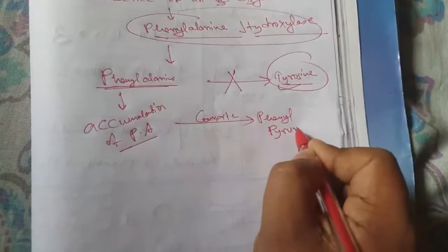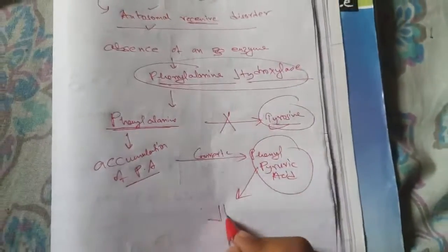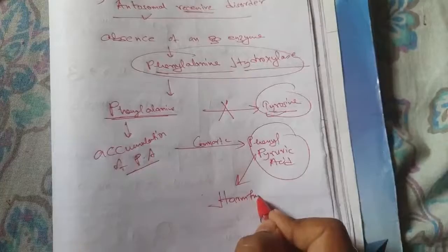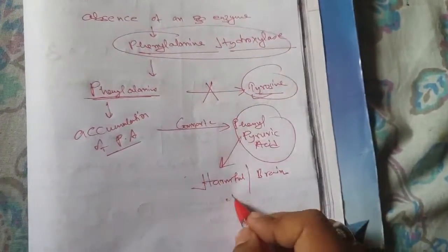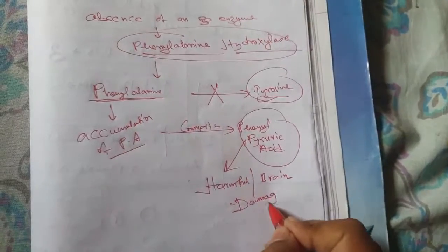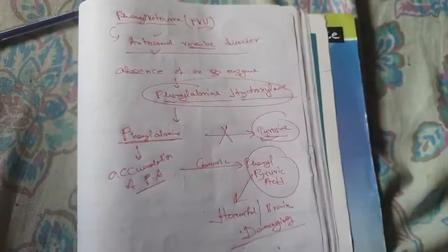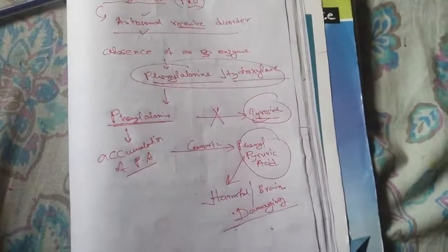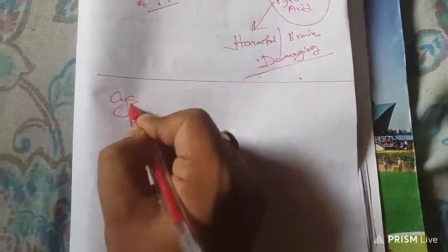Phenylpyruvic acid is metabolically harmful for the brain, a brain damaging substance. So that is phenylketonuria. Now, we will learn about another disease known as cystic fibrosis.